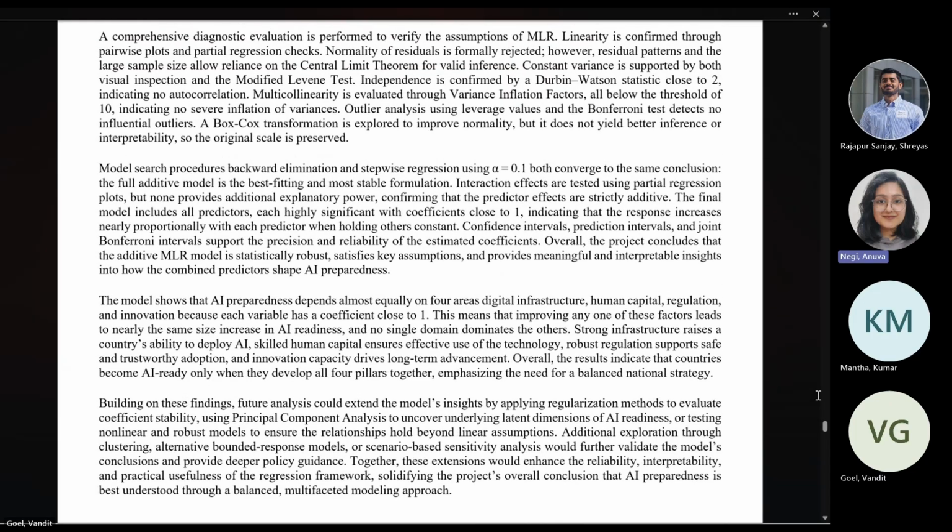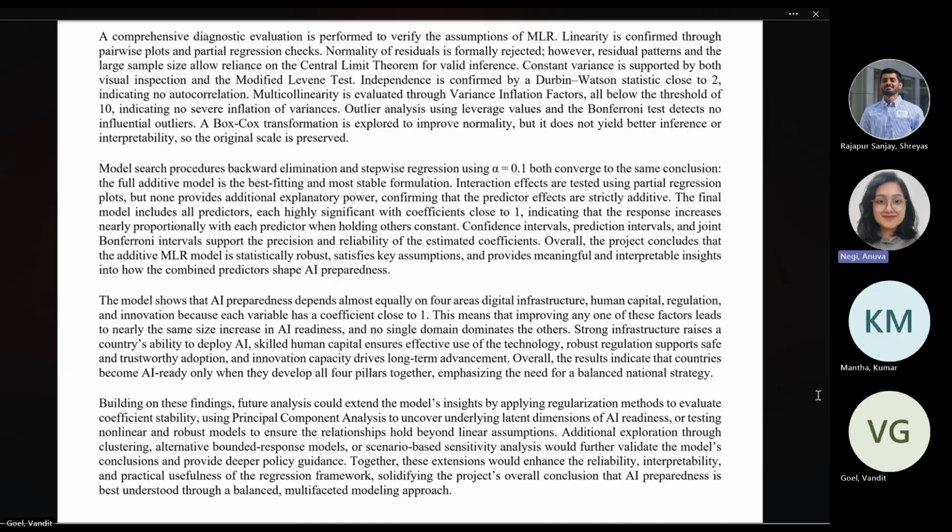For the conclusion, our results indicate that countries become AI ready only when they develop all four pillars together, emphasizing the need for a balanced national strategy. Because every coefficient is close to 1, no single domain dominates. A country cannot simply build servers or ignore laws. True readiness requires developing infrastructure, human capital, regulation, and innovation simultaneously.